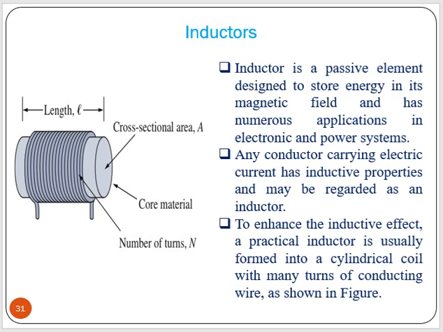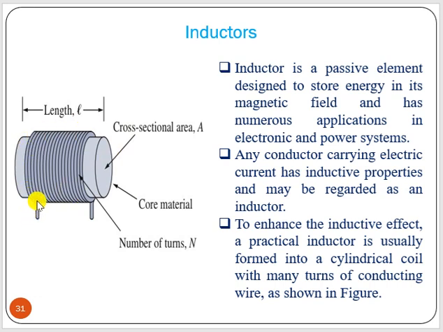The inductor is a passive element designed to store energy in its magnetic field, and has numerous applications in electronic and power systems. Any conductor carrying electric current has inductive property and may be regarded as an inductor. To enhance the inductive effect, a practical conductor is usually formed into a cylindrical coil with many turns.